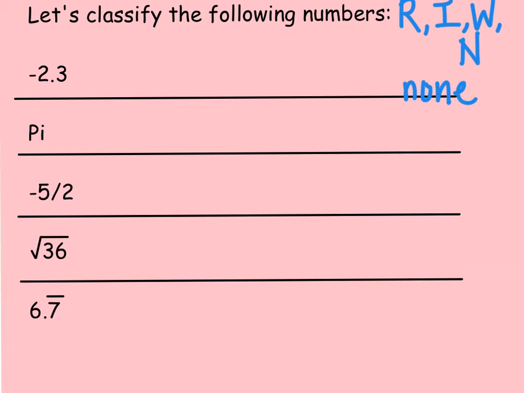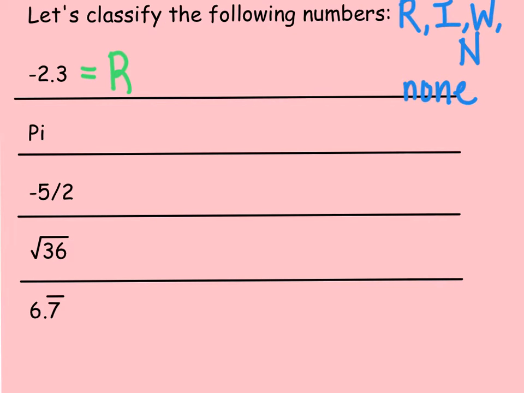Okay, so what I would like you to do is pause the video, take a look at -2.3, that's a decimal, and I want you to just list out, is it rational? Is it an integer? Is it a whole number? Is it a natural number? Or is it none of the following? Then play the video once you have your answer listed in your notebook and see if you were right.